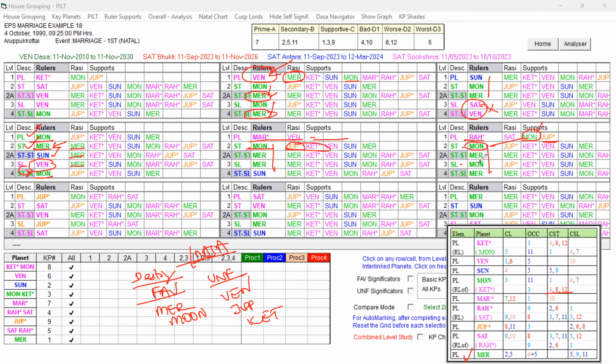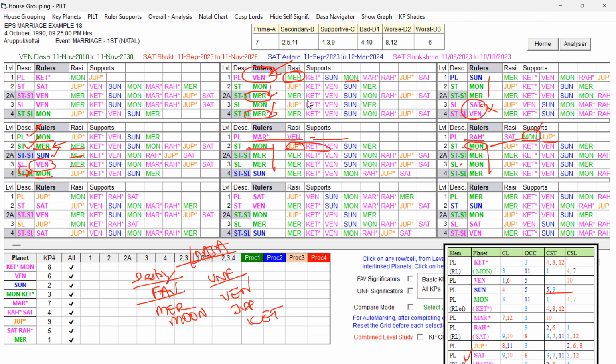Marriage happened in Venus Dasa, Moon Bhukti, Rahu Antara. Then Jupiter, Saturn, and Mercury were running, and Ketu was running. There was no issue. There was some issue within them, but it was not showing. But she was sent to her parents' house during the Venus Antara: Venus Dasa, Moon Bhukti, Venus Antara.